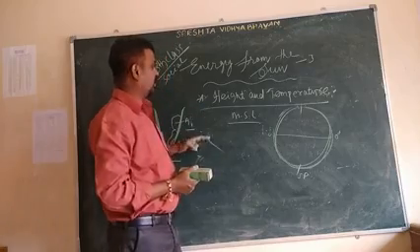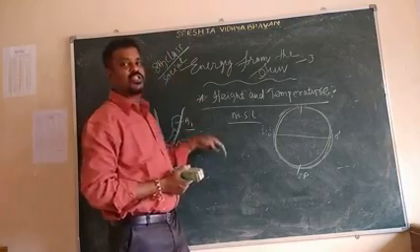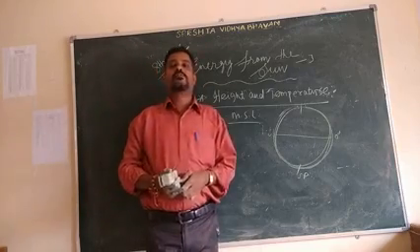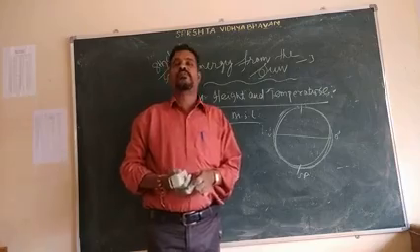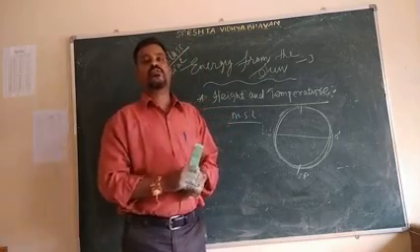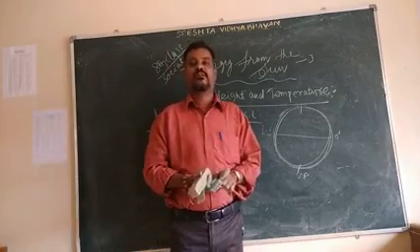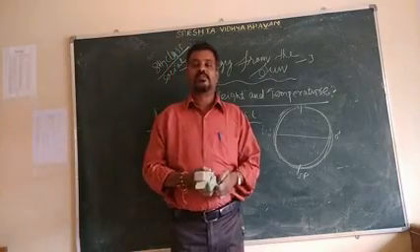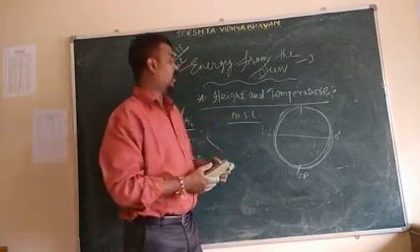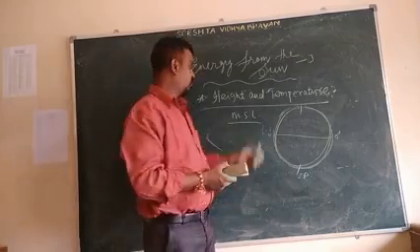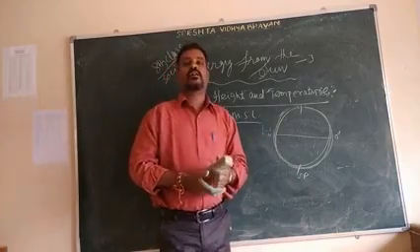All these places are located at high altitude, so even in the summer season these places have a very cool climate. If you go to Ooty in summer, the climate is very cool. If you go to Simla, the climate is very cool. If you go to Manali, the climate is very cool. Why? Because these places are located at high altitude from the mean sea level.